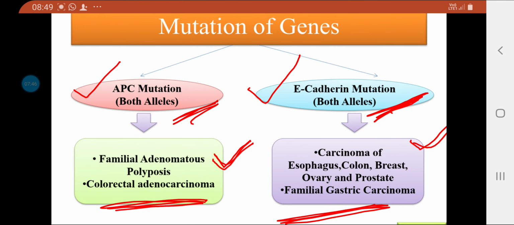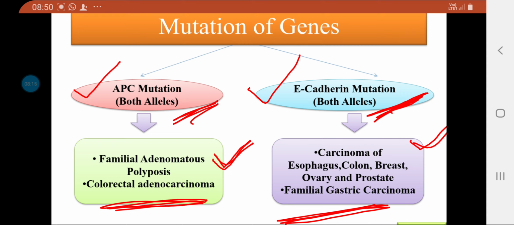So we go through the mutations of these genes. The mutations may occur due to point mutation, or there may be deletion of the genes, or there may be chromosomal translocation. All these together lead to mutation, and two mutations are important. One is the APC mutation, and the second is the E-cadherin mutation. In these mutations, both alleles should be defective, because these act as tumor suppressor genes.